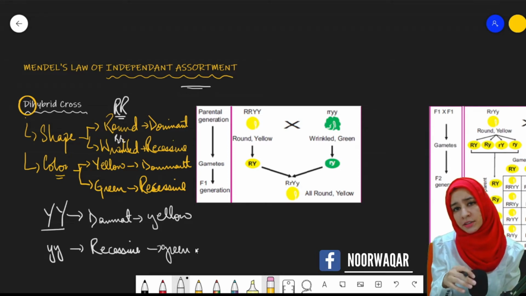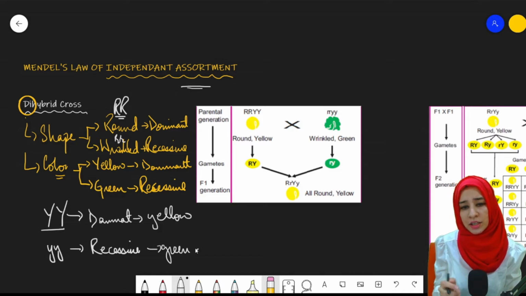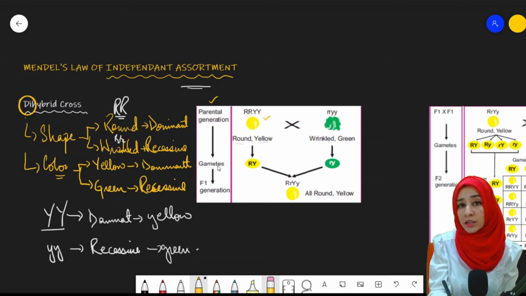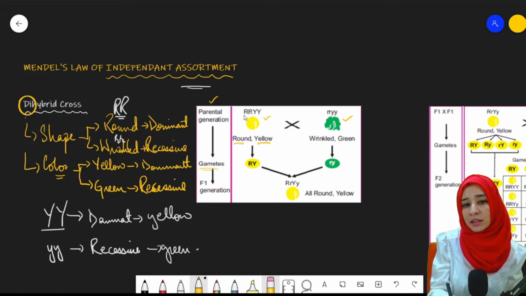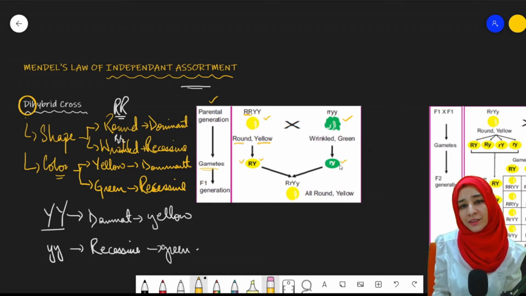The cross is done in a similar way to what we did in Mendel's law of segregation. The only difference is we are going to study two traits here. Now, the first parental generation was round yellow seeded plants, both dominant. And the second one was the recessive one, wrinkled green seeded plants. It is round yellow, so the alleles that are going to come into gametes will be capital R and capital Y. Only one from each pair will come. From the other parent, small r and small y.